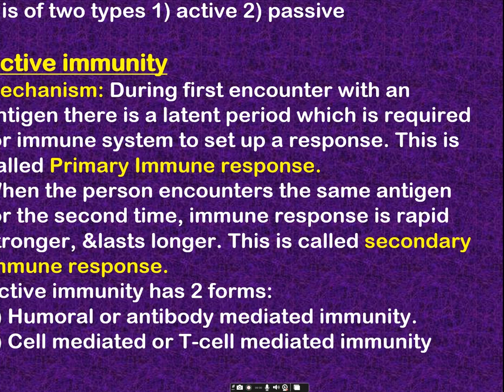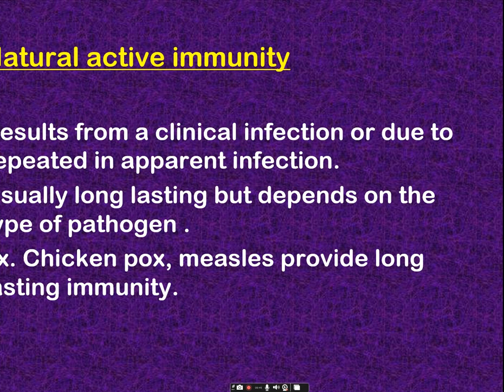In secondary immune response, the same antigen comes in contact again after recovery, after a 3-4 months time period. If the same pathogen comes again, we call it secondary immune response. Natural active immunity is when you get the infection, repeated apparent infection, and the body produces the antibody naturally. We call it natural active immunity. Example, chicken pox. When measles infects, it provides lifelong immunity.